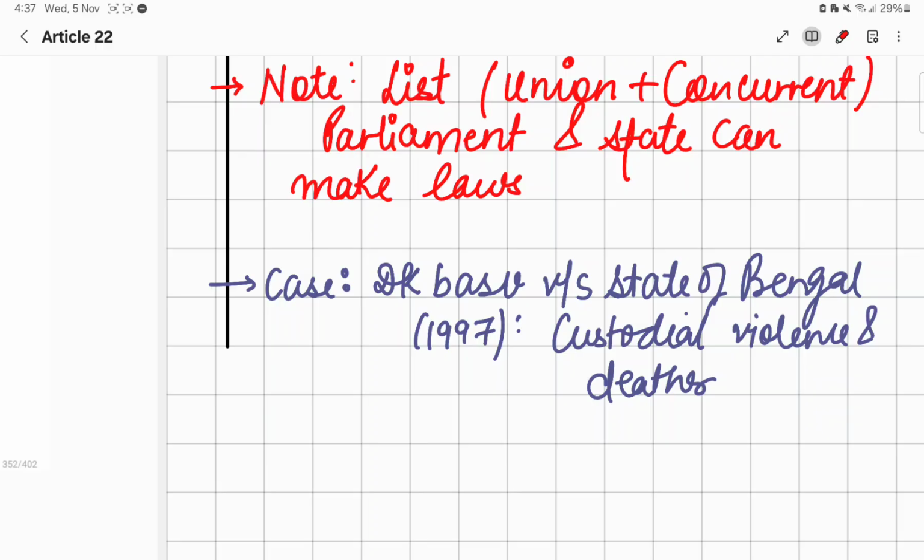In that case, D.K. Basu, the Supreme Court has provided guidelines about custodial violence and deaths. Because when somebody has been detained and arrested, that person's individual liberty has been affected. Article 21 has been affected, and Article 22 as well. In that case, the Supreme Court has mentioned some guidelines regarding custodial violence and deaths. So this has been followed.